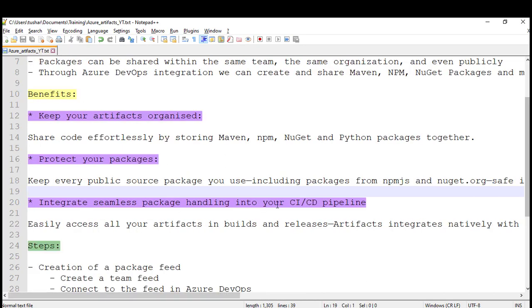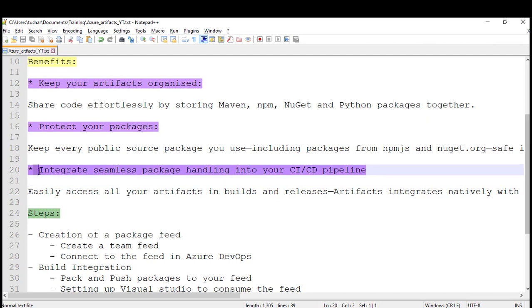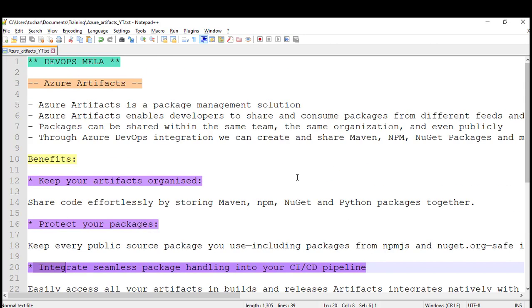This is very important. It can also be easily integrated with your CI/CD pipelines. I'll show you how to integrate this with a build pipeline, and later how to integrate this private feed with a newly created solution or application files. So this is all about the benefits and what exactly Azure Artifacts is.